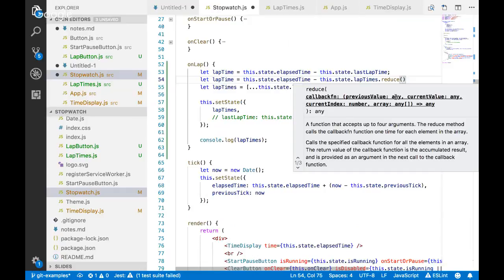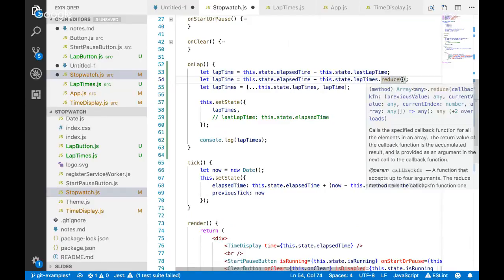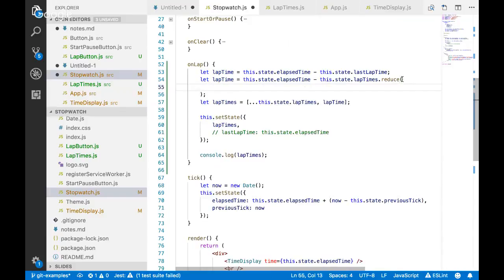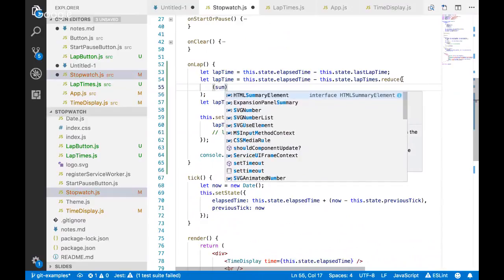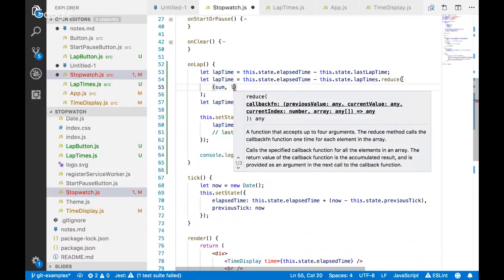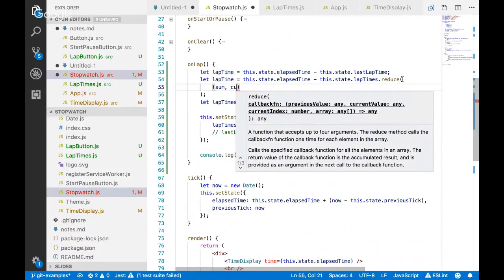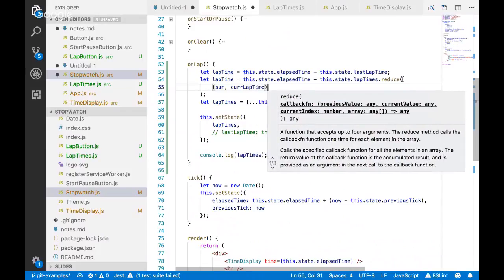But what you would do here is you would say, all right, this reduce function that I want here, I'm going to put it down here. I'll call this my sum. The previous value is my sum. And then my current value is my current lap time, I guess, that I'm computing.